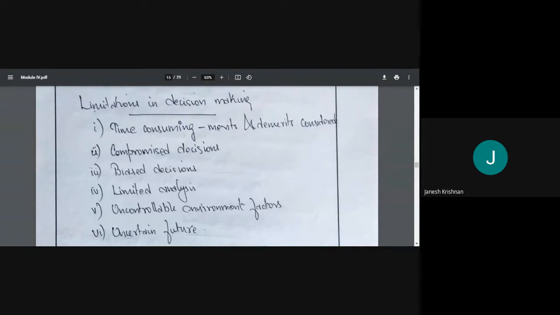Then limited analysis. We said that this process is very time-consuming, right? Because we have to take the merits, demerits, everything under consideration. Then sometimes the manager may not do that. He may only do a limited amount of analysis. It may be due to his inexperience. Maybe by any factor, he may not take the complete scenario into consideration and will only consider a few things, and that will be a limited analysis, and that will always be bad.